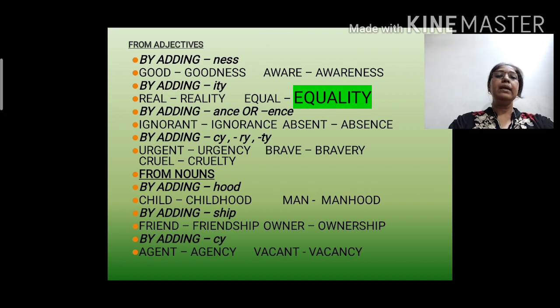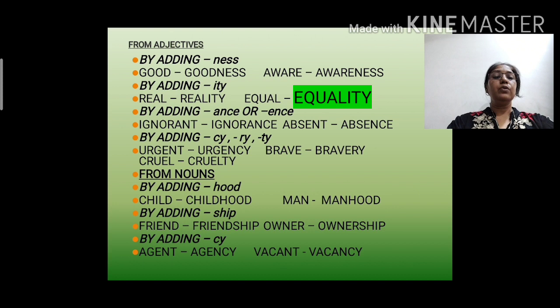Next one, by adding ance or ence. Example, ignorant, ignorance, absent, absence. Next one, by adding cy, ry, ty. Urgent, urgency, brave, bravery, cruel, cruelty.